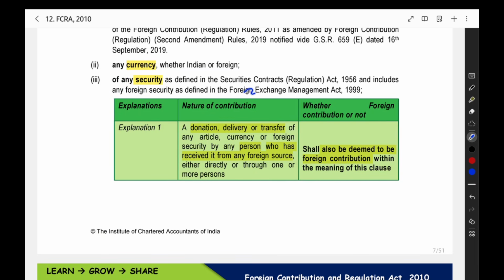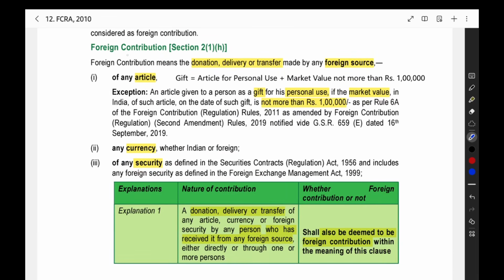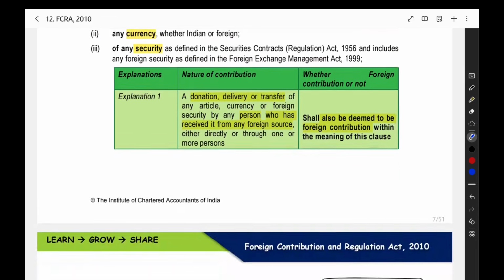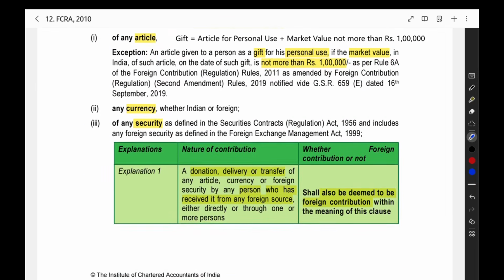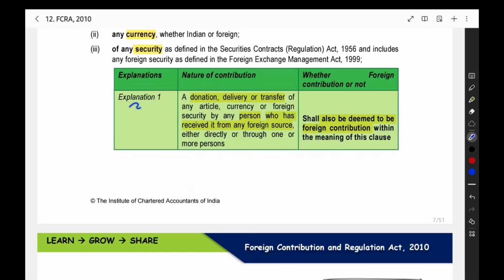It will be defined in the Securities Contract Regulation Act. So we have to go to that act and see that. That much is not required for now. We can see that any security, even if they deliver that, it will be coming under the foreign contribution. For this, we have taken a lot of things: article, currency, security, everything we have included. Now we have to see some exceptions. It is in the form of explanations.